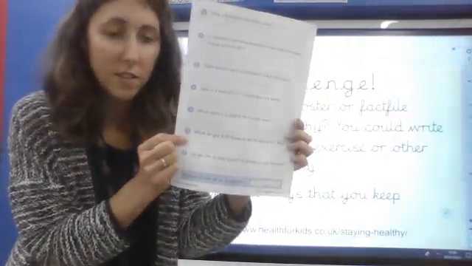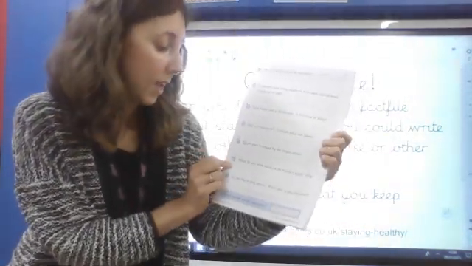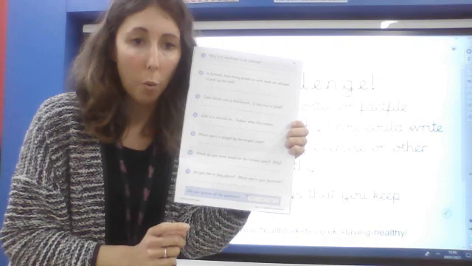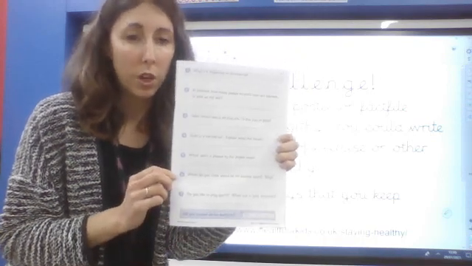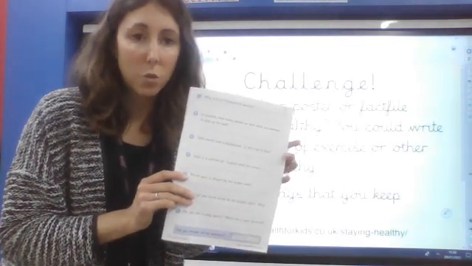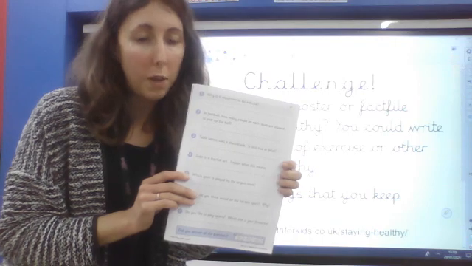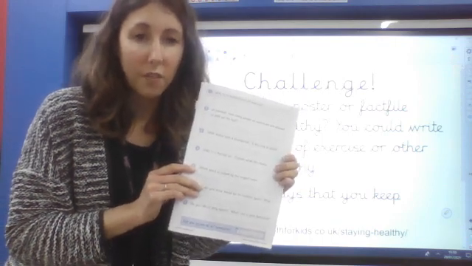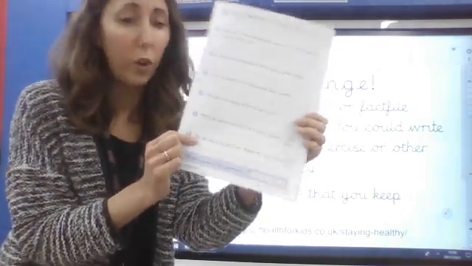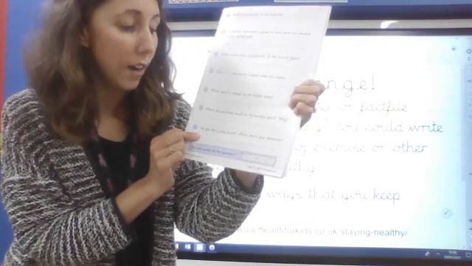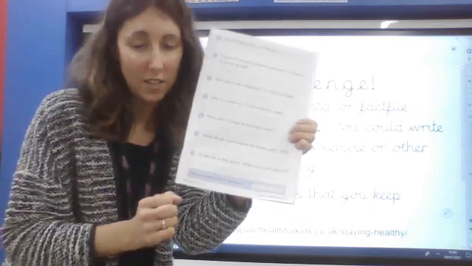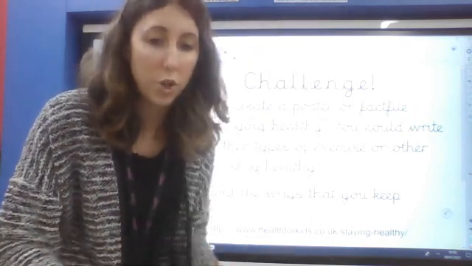Question 6. This is similar to the last one we've just talked about. It says, which do you think would be the hardest sport? And then it asks you why. So you're going to choose which one you think would be the hardest, but then give a reason based on something you've read in the text. What is it about it that you think would be hard? Back it up by giving a piece of evidence in the text. And the last one really isn't actually fully about the text because it says, do you like to play sports? Which one is your favourite? Okay, so that's a question that links to the text, but it's not an inference question.